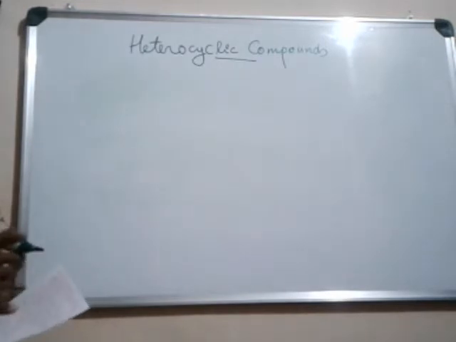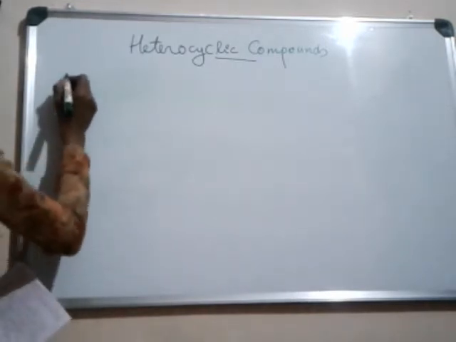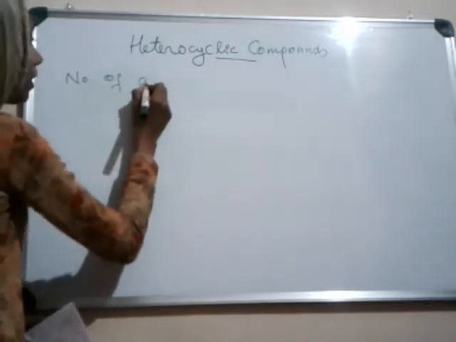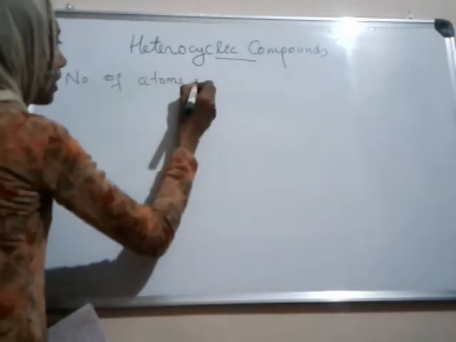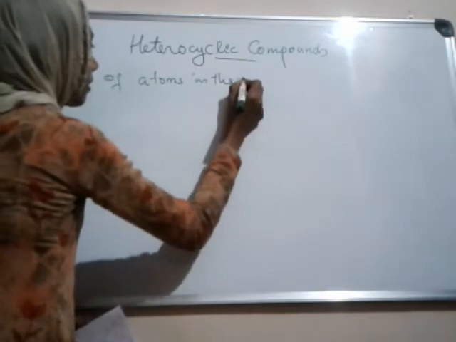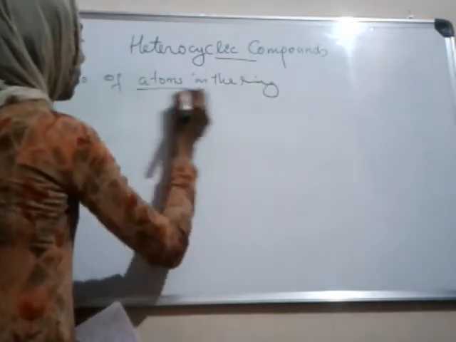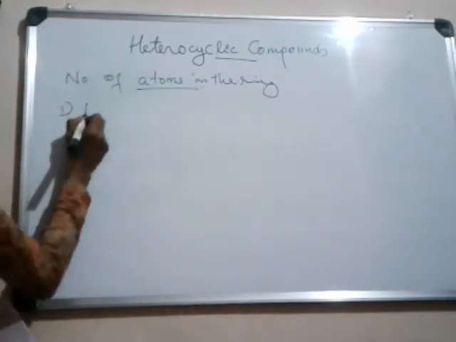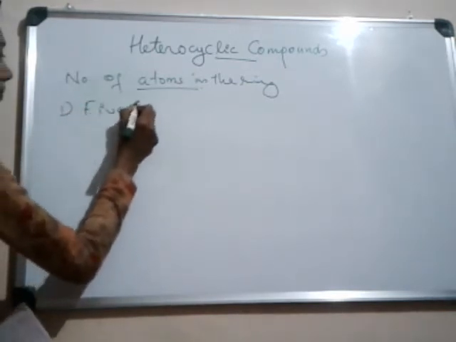Then the classification of heterocyclic compounds. Heterocyclic compounds are classified based on the number of atoms in the ring. The first one is the 5-membered heterocyclic compounds.